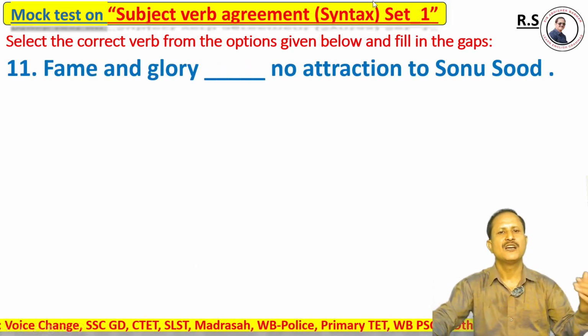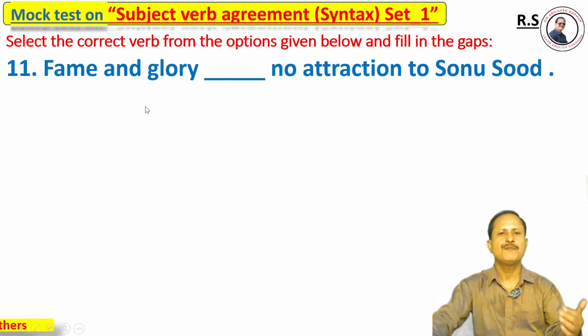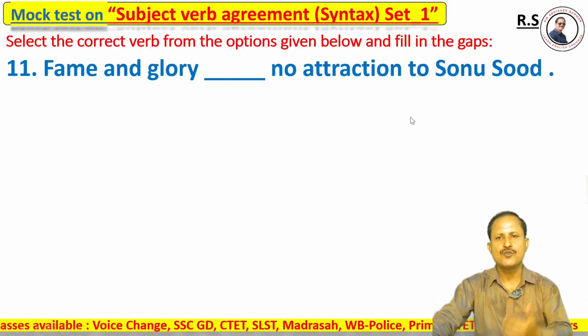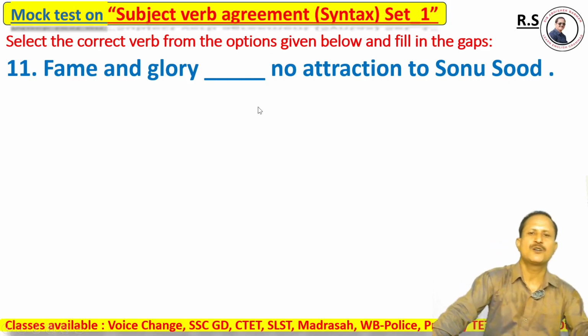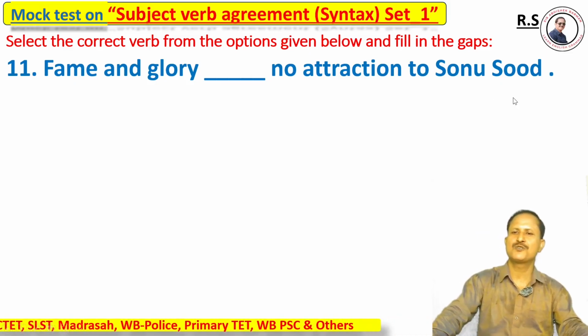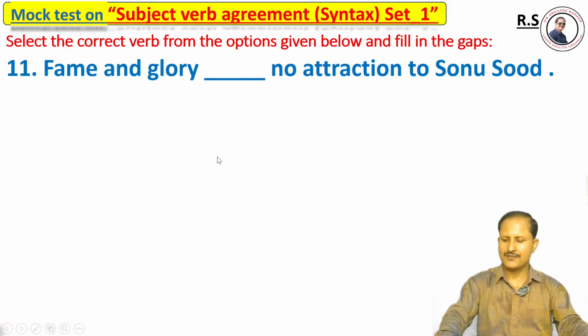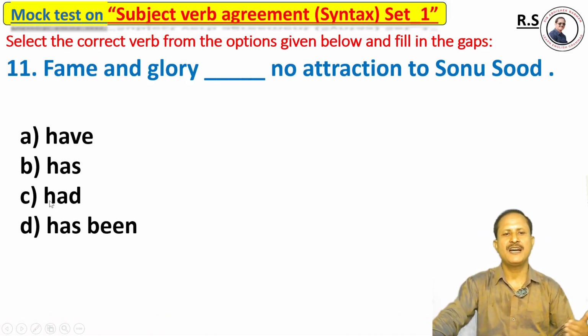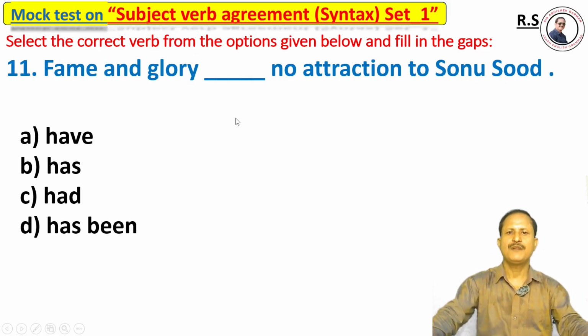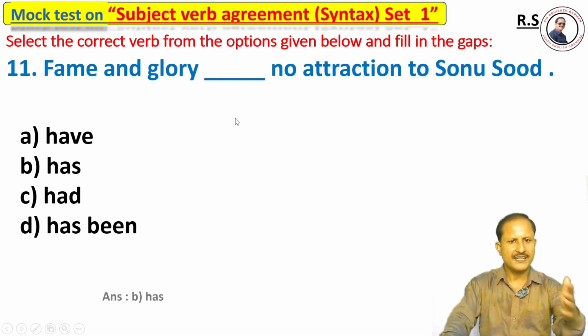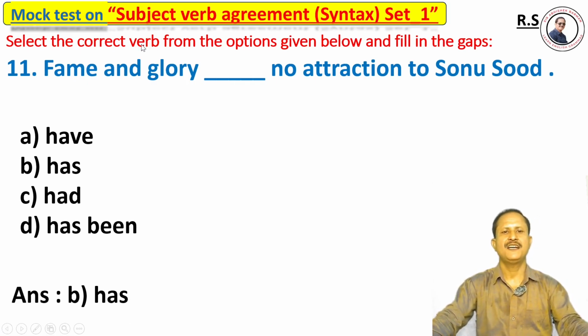Question number 11. Fame and glory dash no attraction to Sonu Sood. Options: option A had, option B has, option C had, option D has been. The right answer is option B, has.